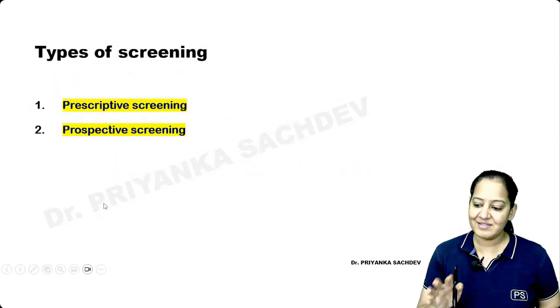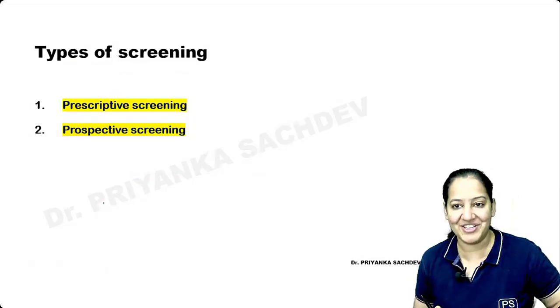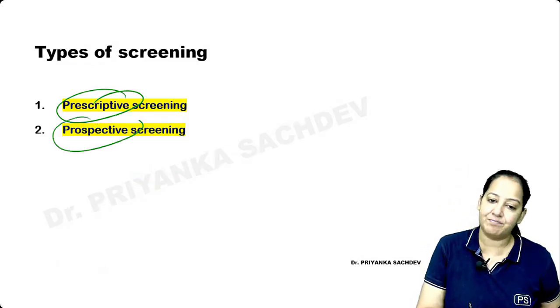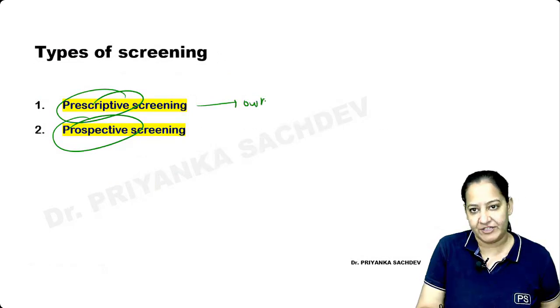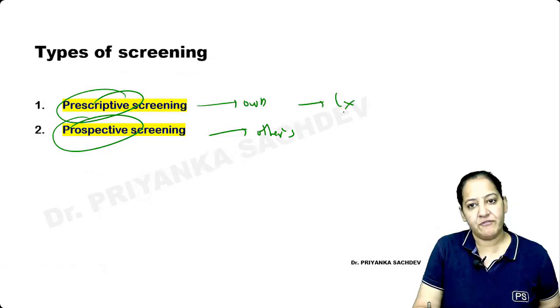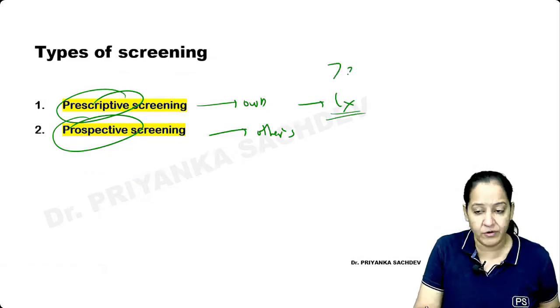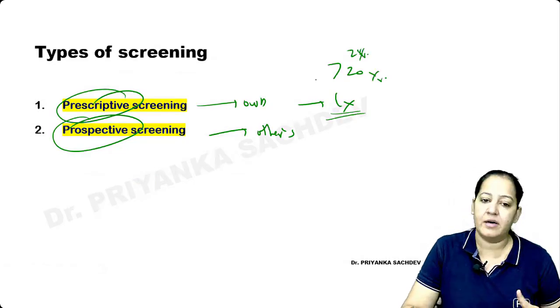Now, if you have an understanding, then only you can answer everything. Otherwise, it will be a simple rectification. There are 2 types of screening: prescriptive and prospective. Prescriptive is for the patient's own benefit, and prospective is for others' benefit. For example, I am screening for cervix cancer. The lady doesn't have any symptom, but I insist every female more than 20 years of age should have a screening pap smear performed every 2 years.